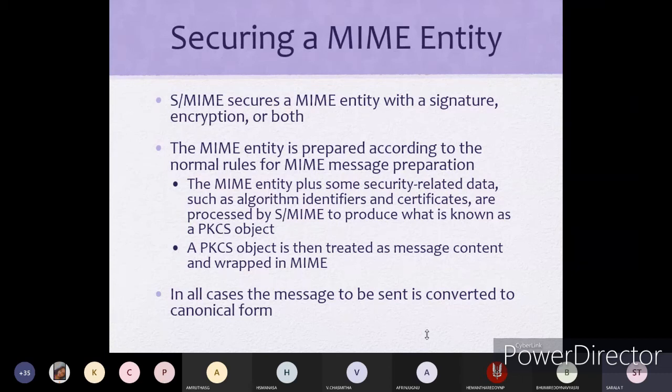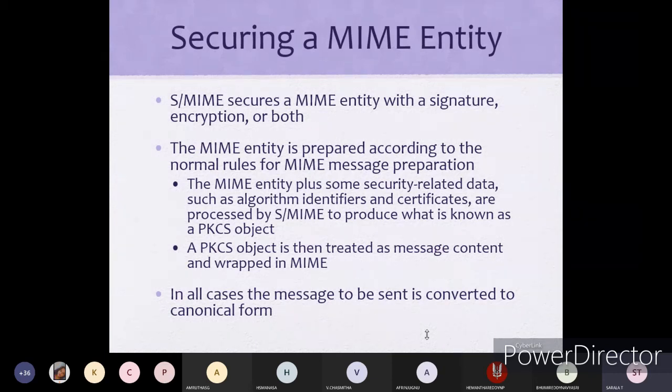The MIME entity plus some security related data, such as algorithm identifiers and certificates, are processed by S/MIME to produce what is known as the PKCS objects, public key security objects. Security related data, algorithm identifiers, and certificate identifiers are used whenever we are creating the message. A PKCS object is then treated as message content and wrapped in MIME transmission.